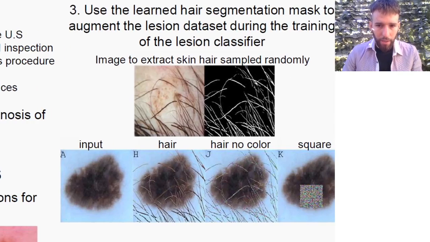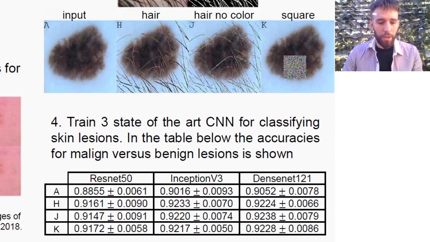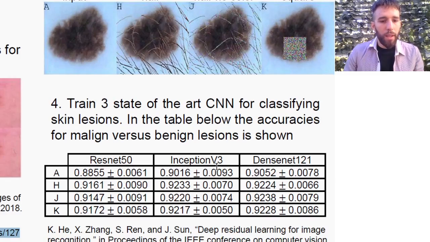Then we selected three state-of-the-art classification networks: ResNet50, Inception v3, and DenseNet121, and we trained those three networks with all four augmentations. The H, J, and K augmentations outperformed the basic one, and also the basic one plus rotation and translation. The best final performance is 92% accuracy on the binary classification of melanomas versus the rest of the lesions.